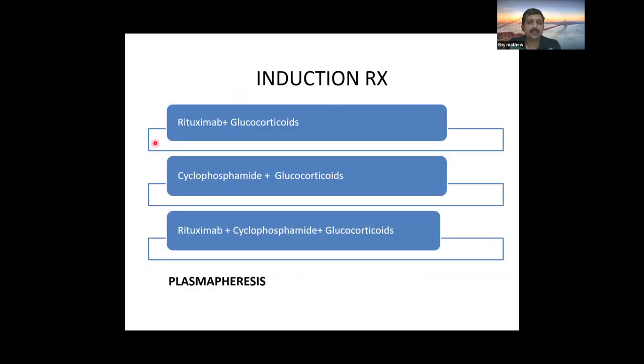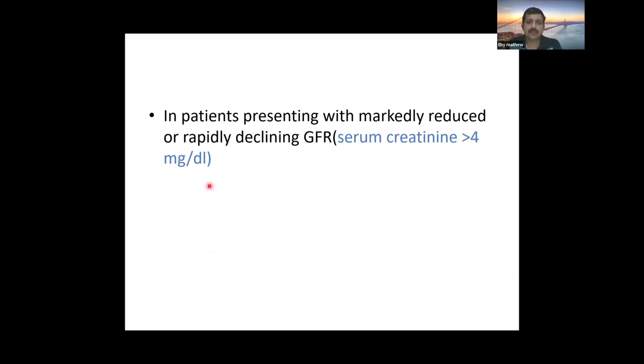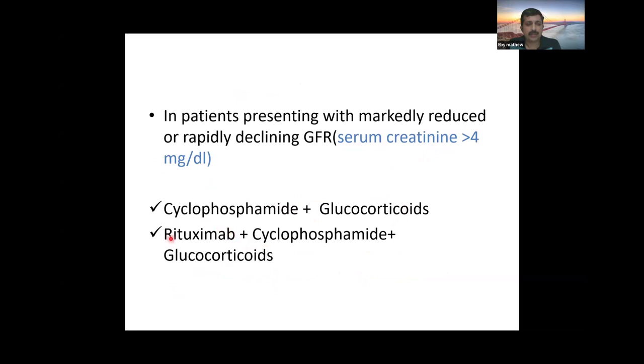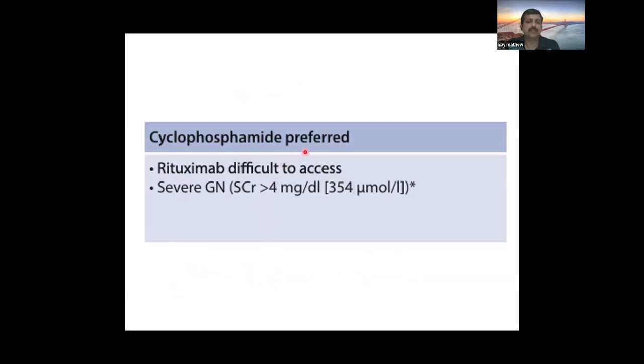Coming to the induction phase, it can be treated with rituximab plus glucocorticoids, or cyclophosphamide with glucocorticoids, or rituximab plus cyclophosphamide plus glucocorticoids. And in indicated cases, plasmapheresis needs to be done. In patients presenting with markedly declining GFR, that is, serum creatinine more than 4, you should always give cyclophosphamide and glucocorticoids, or you can combine rituximab plus cyclophosphamide plus glucocorticoids. Cyclophosphamide is preferred in all organ-threatening cases.